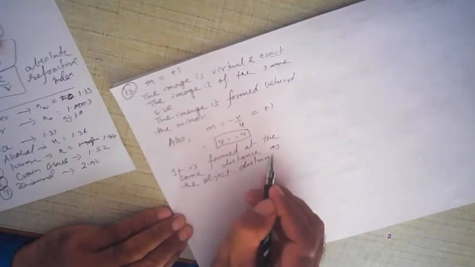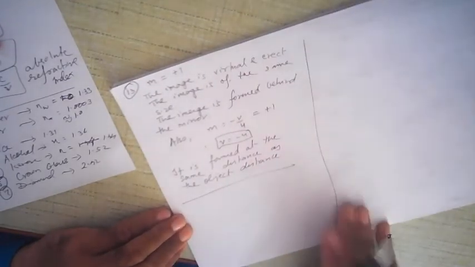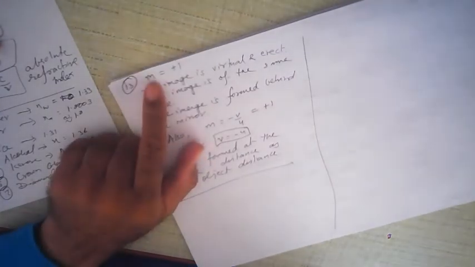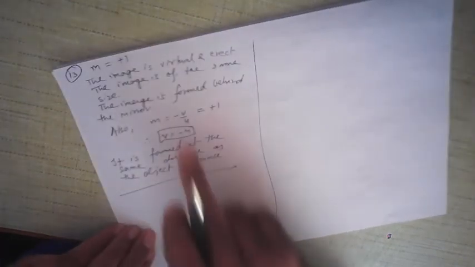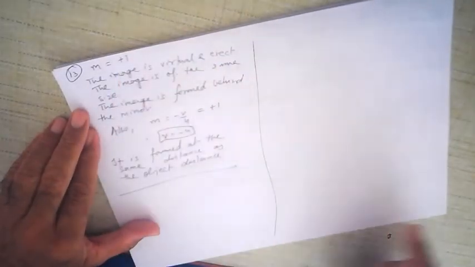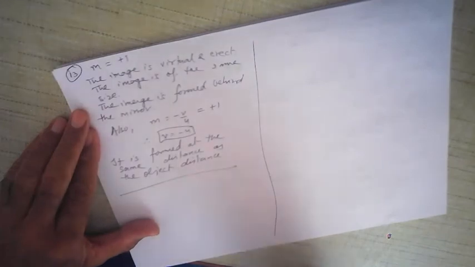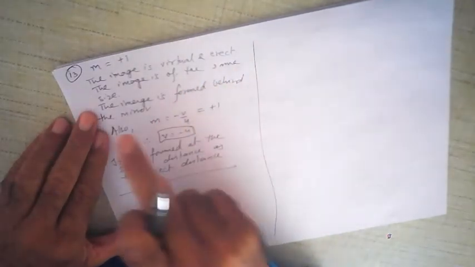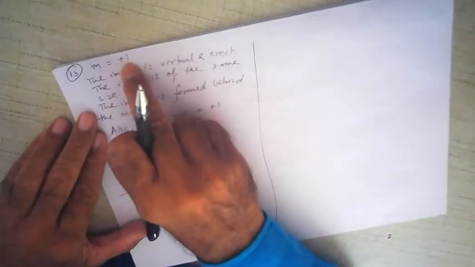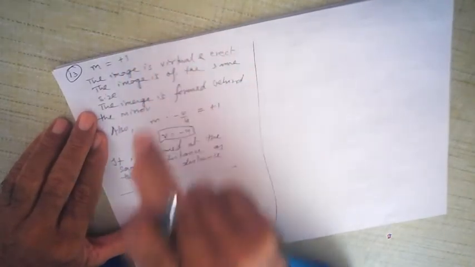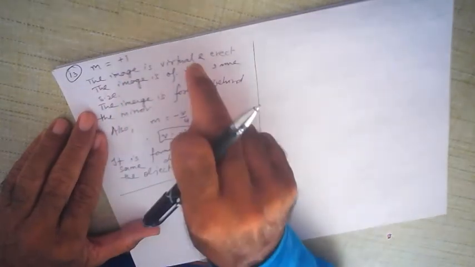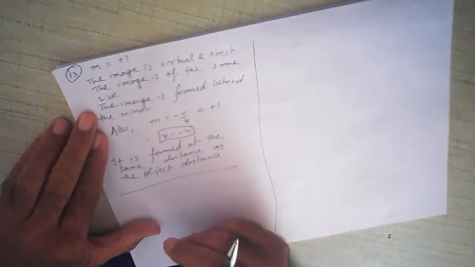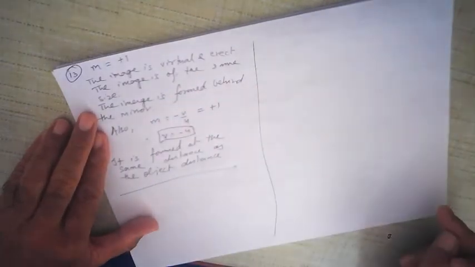All right, let me explain this once again. See, the question given is this, that magnification of a plane mirror is equal to plus 1. What can you say about the image? Well, it's very simple. What you can really say is that the image is virtual and erect because there is a positive sign. The image is of the same size. Why? Because it is 1. Had it been less than 1, 0.9, the image would be smaller, diminished. Had it been 1.1 or 1.5, the image would be bigger, magnified. But in this case, the image is of the same size.